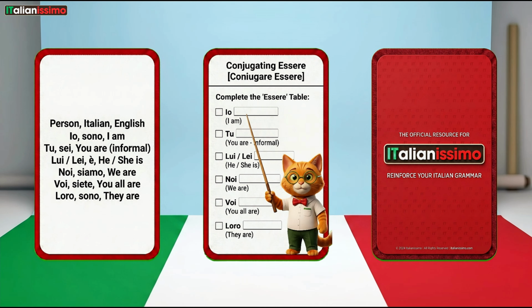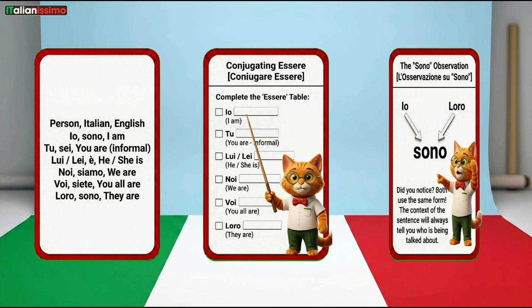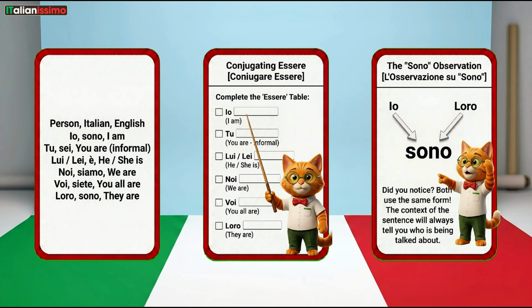Loro, sono, they are. Note from Italo. Did you notice? Io and loro both use sono. Don't worry, the context of the sentence will always tell you who we are talking about.